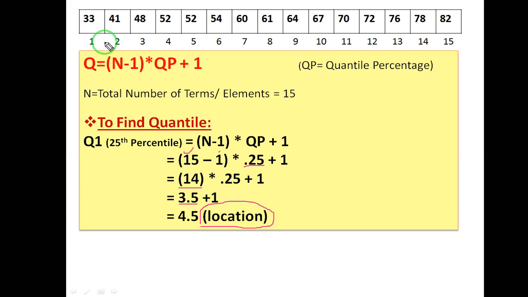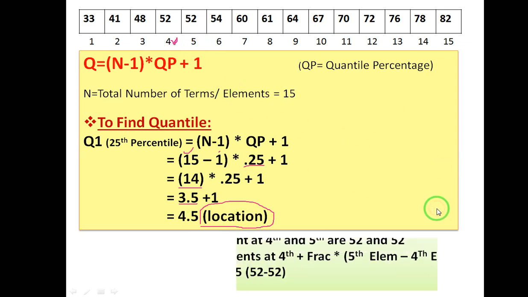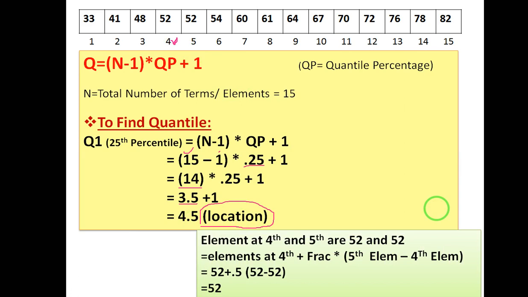So 4.5 is the position over here, 1, 2, 3, 4. This is your 4 and 0.5. If the position is a decimal, that is 0.5, then the value will be somewhere between the 4th and 5th elements. So for that you have to calculate the exact number. To calculate the exact number, we have to use this formula. The elements at the 4th and 5th positions are 52 and 52, both are 52.